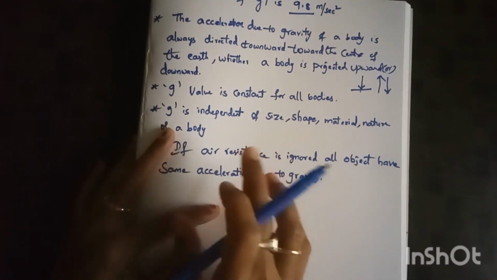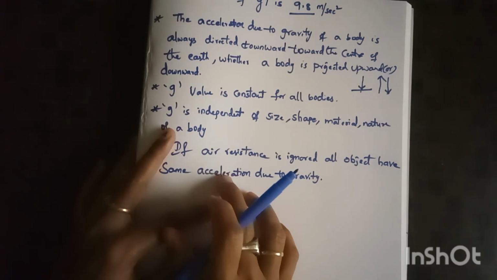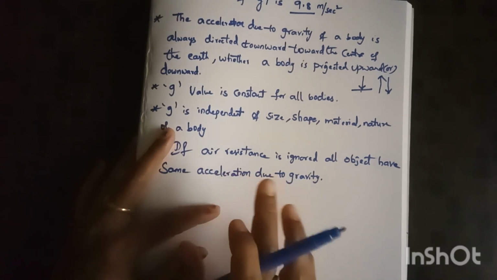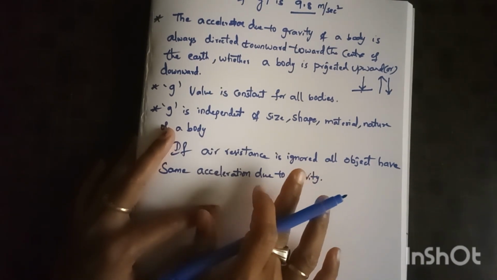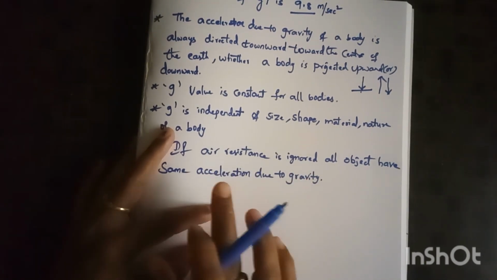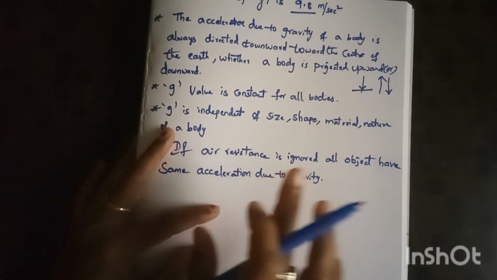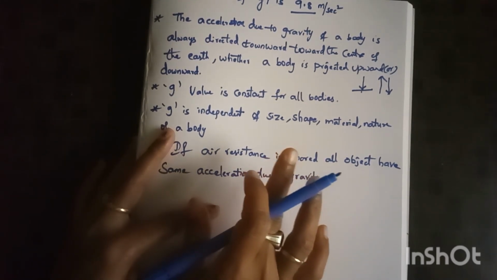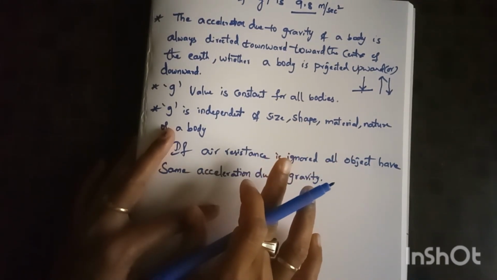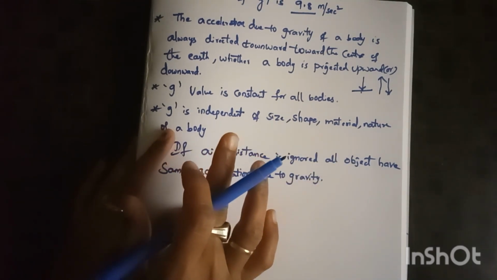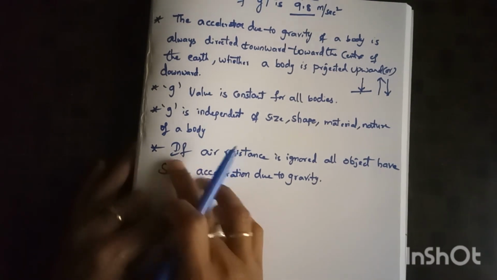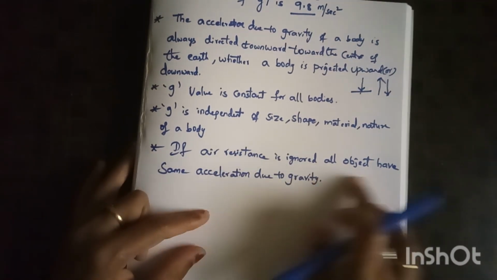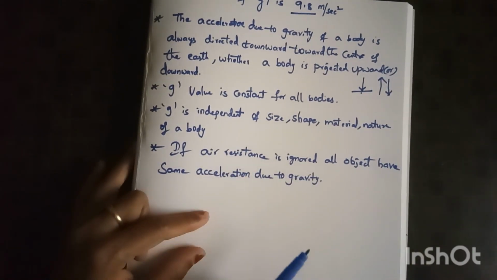When an object is falling there will be some air which disturbs the object, but if air resistance is ignored, the value of g is the same. They fall with the same acceleration, and acceleration due to gravity is independent of size, shape and material of the body. So if air resistance is ignored, all objects have the same acceleration due to gravity.